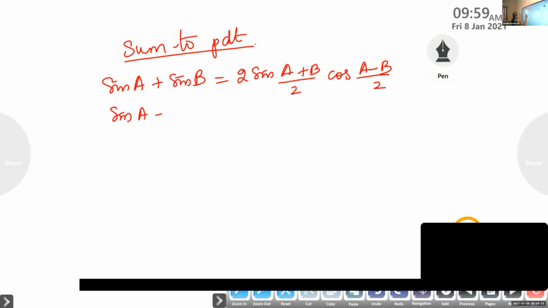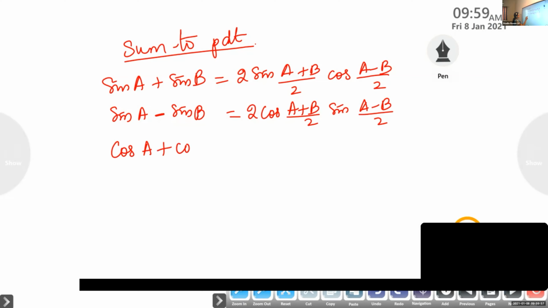The next one is sin A minus sin B. When minus comes and both are sin, the first term will be cos. So it is 2 cos (A plus B) by 2 into sin (A minus B) by 2. Next is cos. What is cos A plus cos B? Cos A plus cos B is 2 cos (A plus B) by 2 into cos (A minus B) by 2.